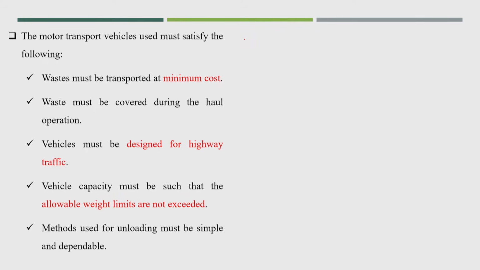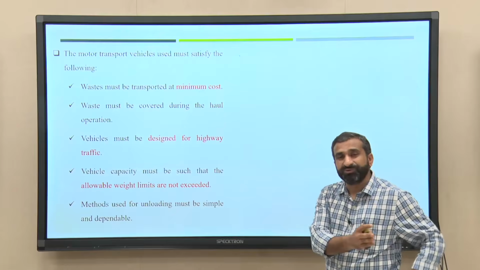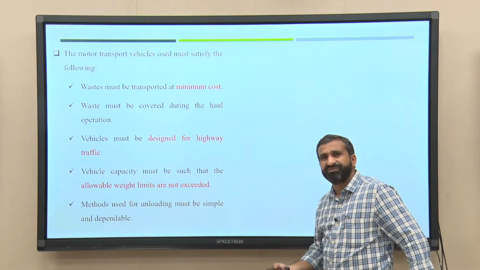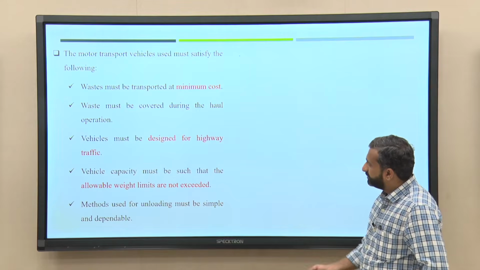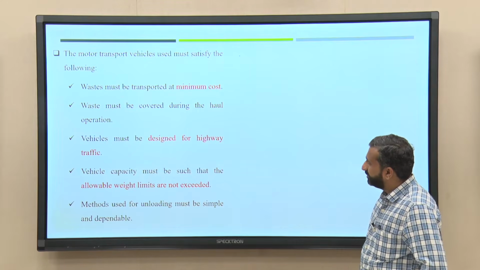The first consideration is that waste must be transported at minimum cost. That is the important one, because of that only we are planning for a transfer station. If the cost of hauling waste from the transfer station to the disposal site is very high, then there won't be any benefit of having the transfer station. Next, the waste must be covered during the haul operation.